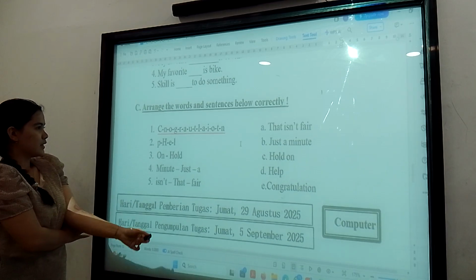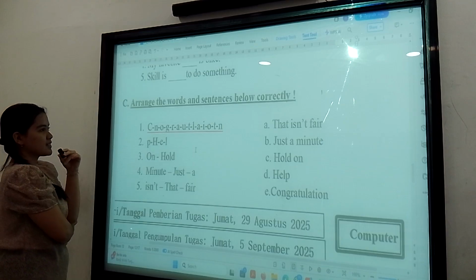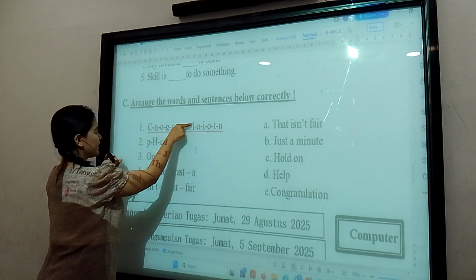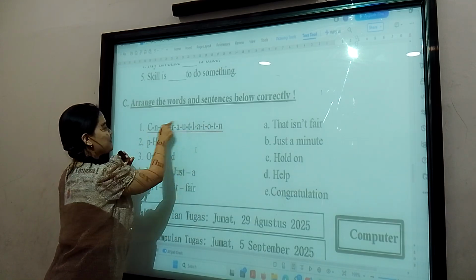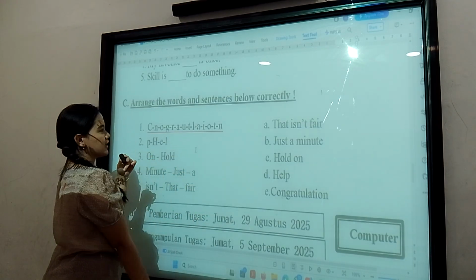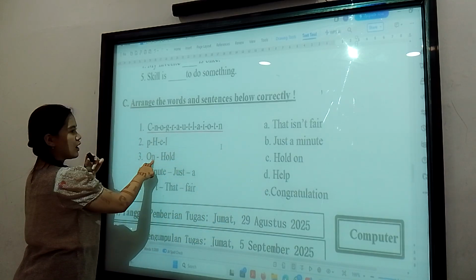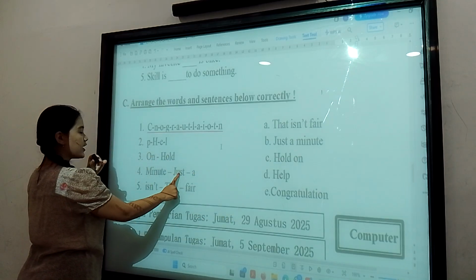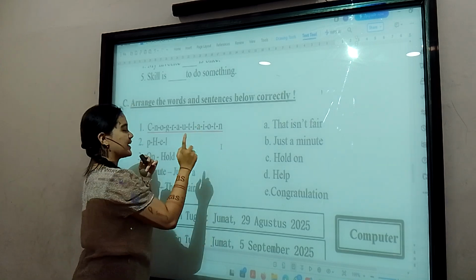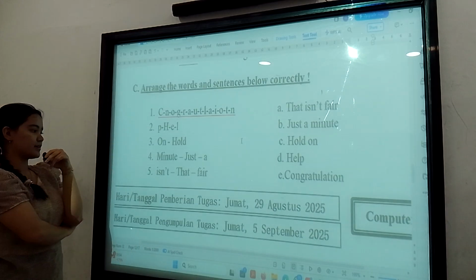So for this one, how to solve this one? In this part, the students will arrange the words and the sentences below correctly. Number 1, that one is a random, messy letter. Later, the students will arrange the good word. The answer is congratulations. Number 2, help. Number 3, hold on. Number 4, just a minute. And number 5, that isn't fair. Yeah, that isn't fair.